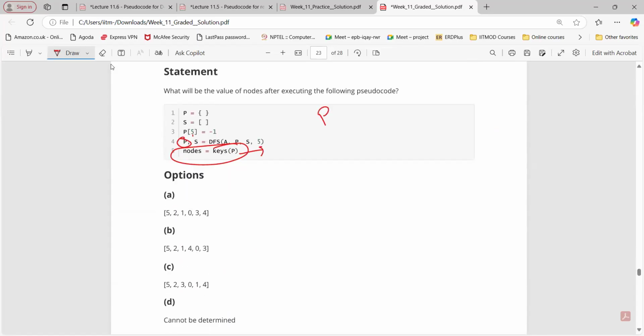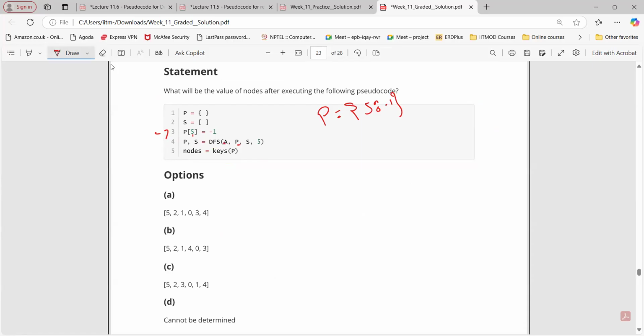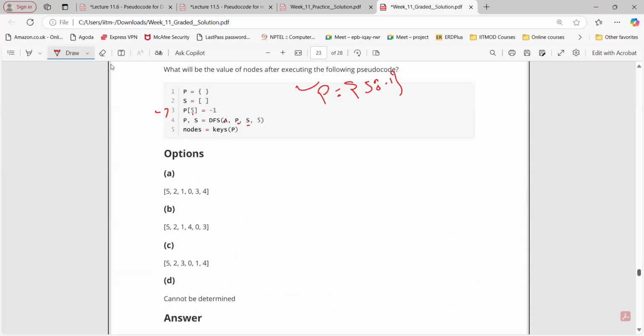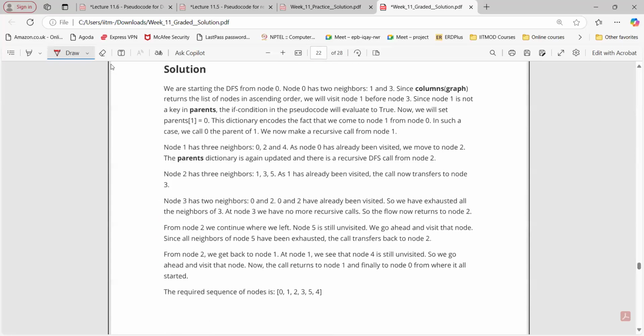So here you can say P is initially empty, but at line number 3, that will be 5 minus 1, right? Yes, sir. 5 minus 2. Now again we are calling this same graph, same P. This will be P, S will be empty, and 5. Now it should start with 5, so 5, 5, 5. Okay, let's see what is the next element we have. Let's see why we cannot determine.